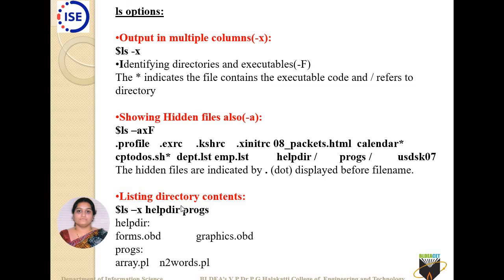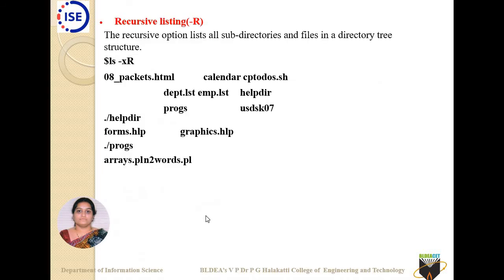The same thing you can come across here when listing directory contents. I have two directories here, for example help dir and progs. I want a listing of the sub files in them. So what do I use? ls -s help dir progs. First help dir, these are the files under it. Then progs, these are the files under it. Okay, this is the listing of directory contents.